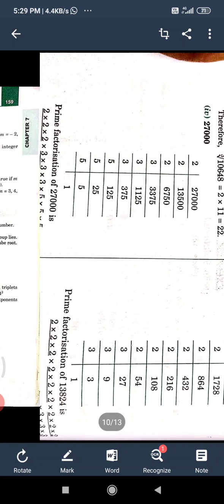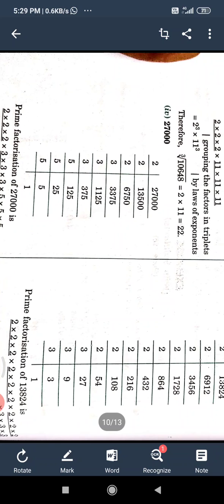Now the next, fourth number, 27,000. Last digit is 0, so divided by 2 we will get 13500. Last digit is 0, again divided by 2 we will obtain 6750. Last digit is 0, again divided by 2 we will obtain 3375. Now the last digit is 5, so not possible by 2, so start with 3.